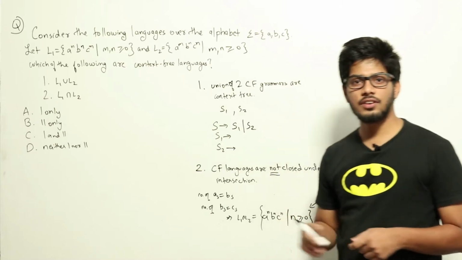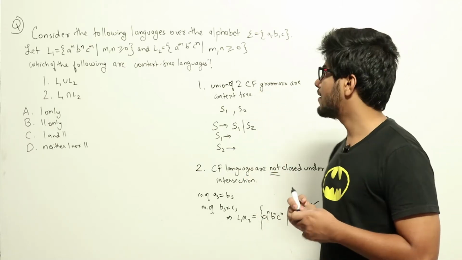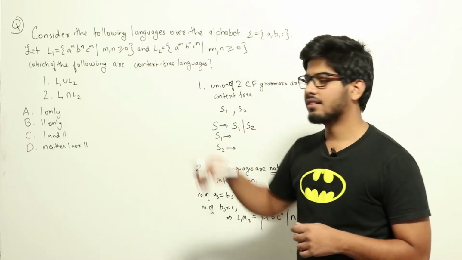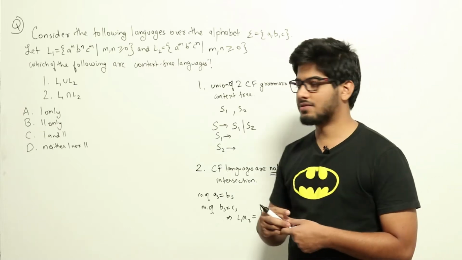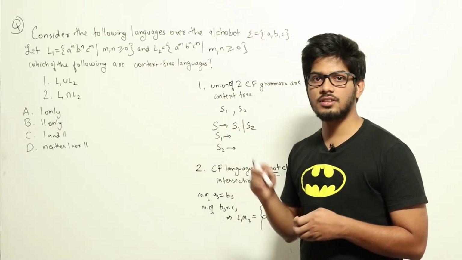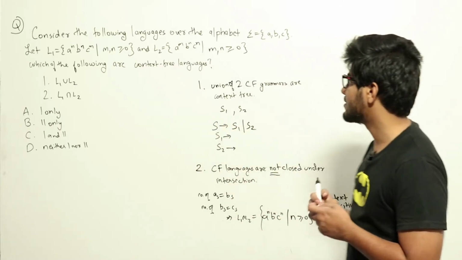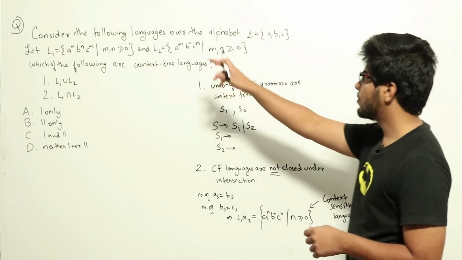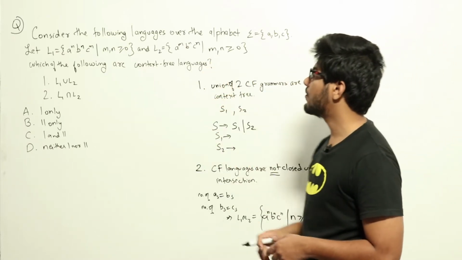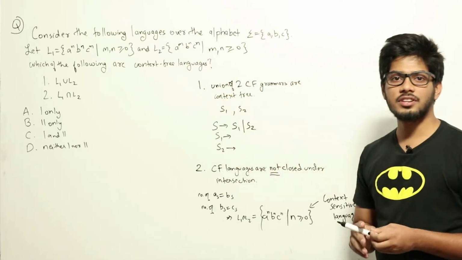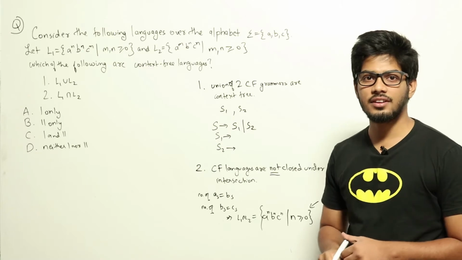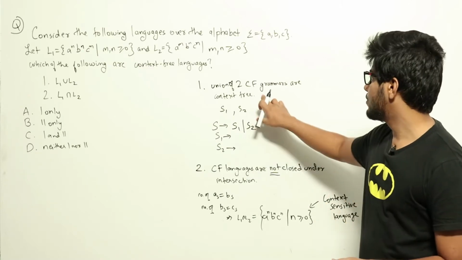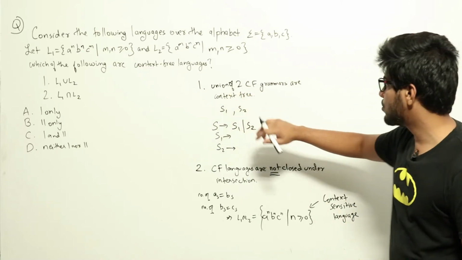So they have given us two context-free languages here, L1 and L2, and they are asking which of these are context-free. If we take union or intersection of these, which of these are also context-free languages? So let's go to statement 1, L1 union L2. Now, context-free languages are always closed under union. The reason for that, I'll show you the proof.